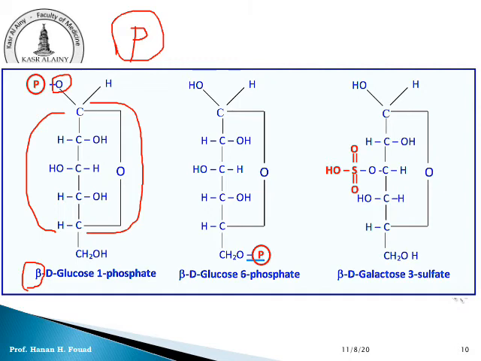The second one is glucose 6-phosphate. If you look at carbon number 6 of glucose, there is an alcohol group and a bond between the alcoholic group and phosphoric acid. At carbon number 6, this is glucose 6-phosphate, and this is an ester, a monosaccharide ester with phosphate. If you look at this formula, this is galactose. Galactose has a hydroxyl group at carbon number 3 to the left, carbon number 4 to the left, but there is sulfuric acid, sulfate, attached to carbon number 3. It enters in the structure of glycolipids, okay?